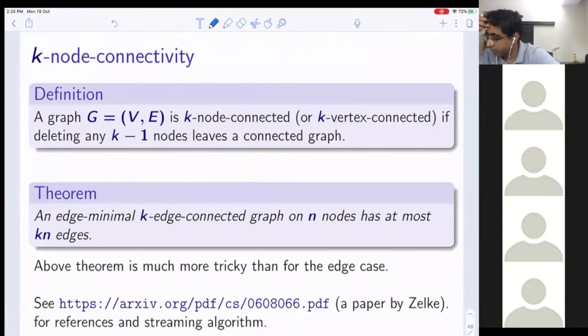So there's a reference where you can find the proof for this. And this is actually based on some DFS orderings and this and that. So this is why it is not very easy to implement in the streaming setting. So you need a very different algorithm. Here's the reference where you can find where they handle these things.